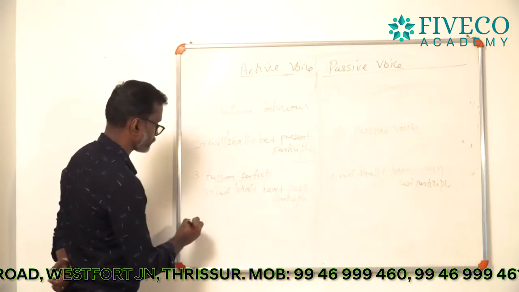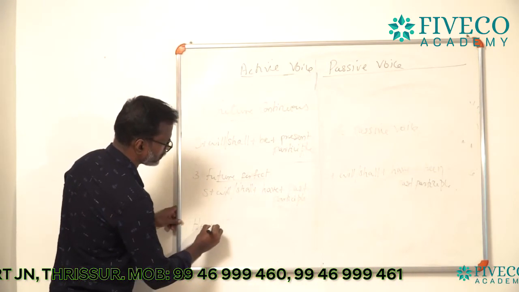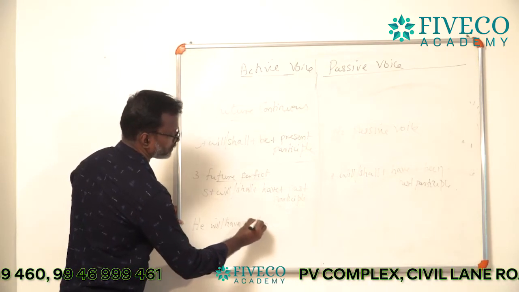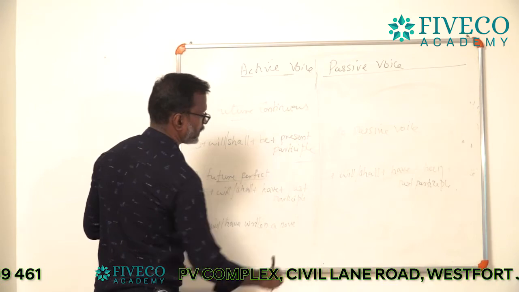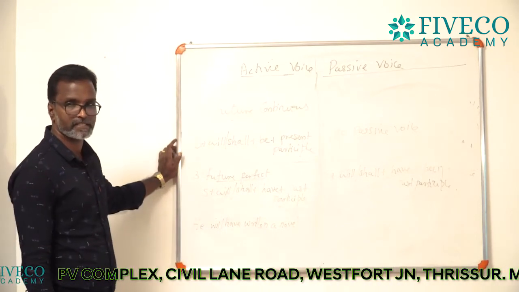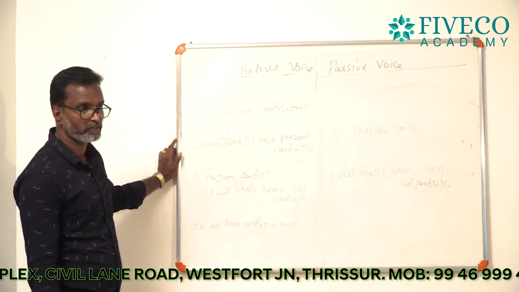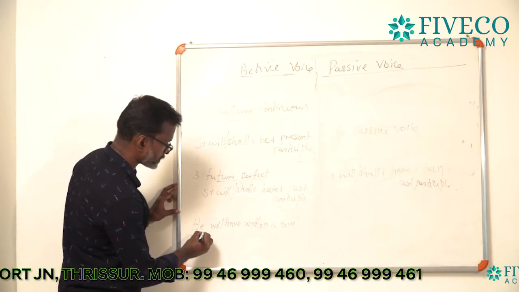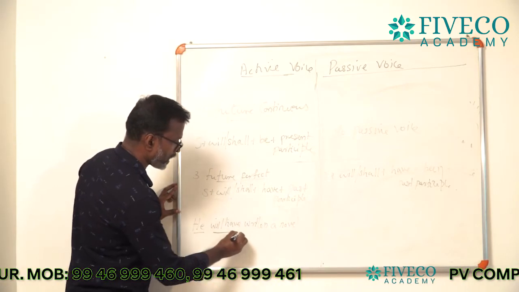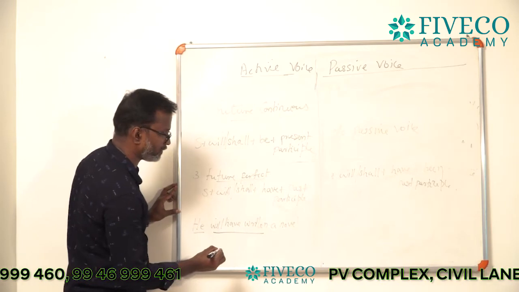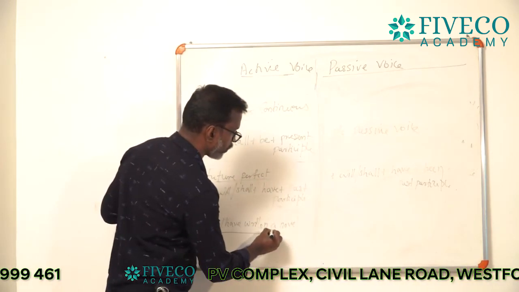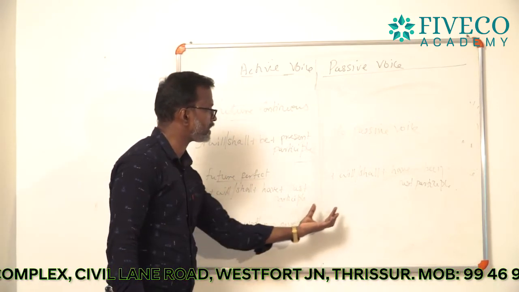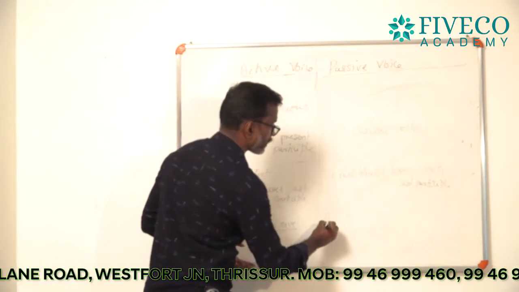One example, he will have written a novel. Simple sentence, he will have written a novel. So, he is the subject, will have written is the auxiliary verb with the main verb, a novel is the object. So, use this object as the subject. A novel.